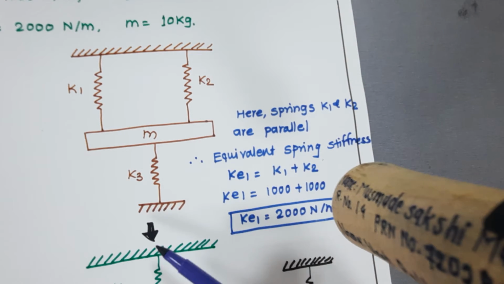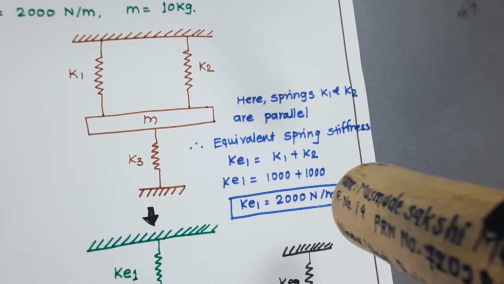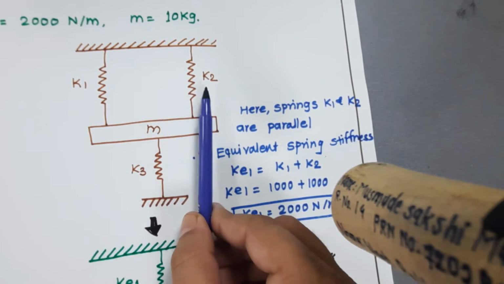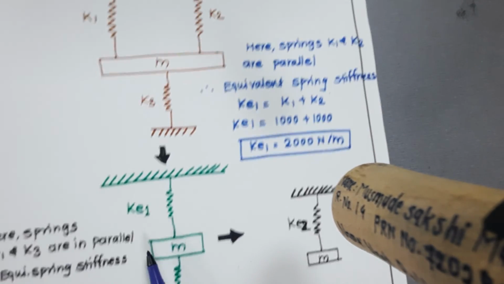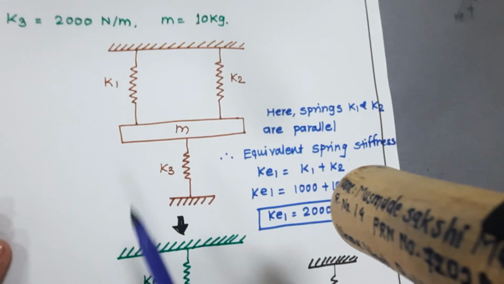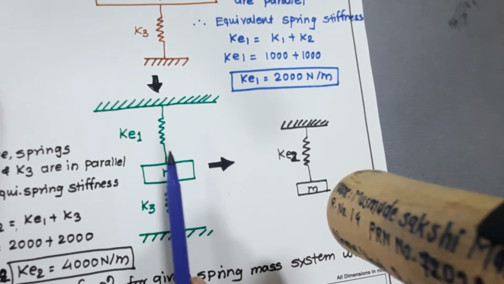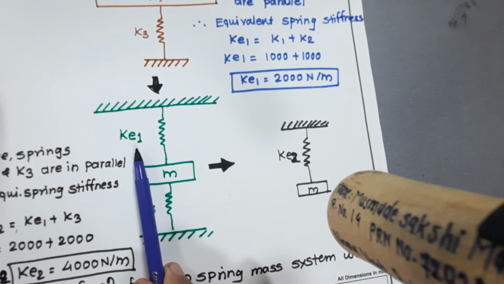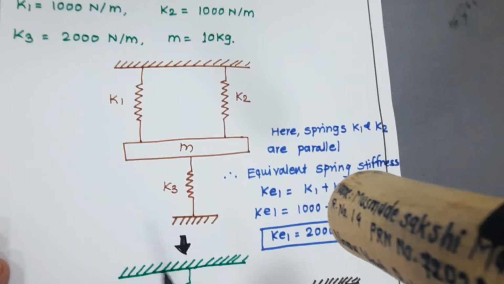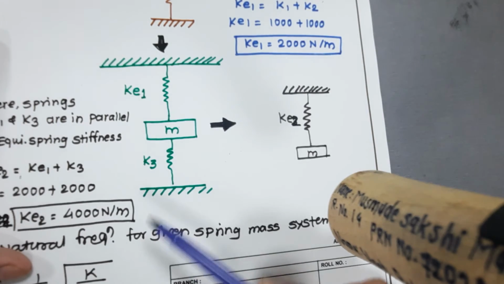Now we convert this first diagram into a new equivalent diagram. That means we replace K1 and K2 with the equivalent spring stiffness KE1, and the K3 spring stays as it is.